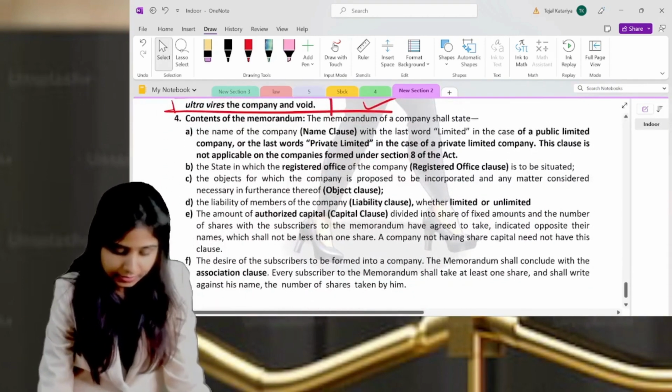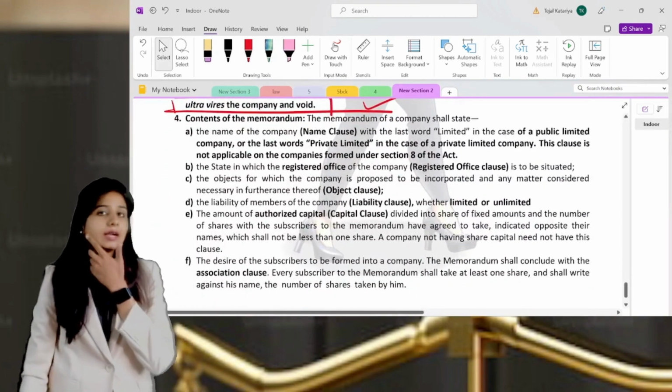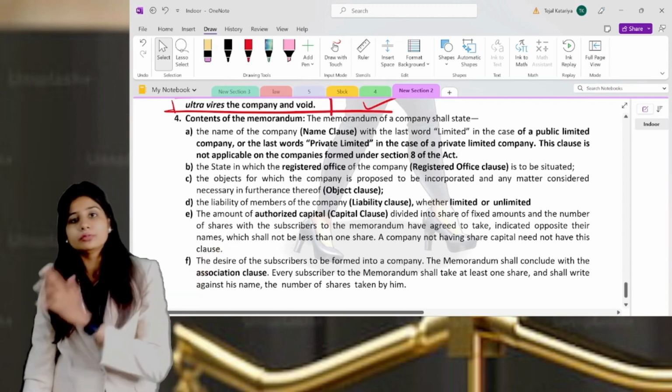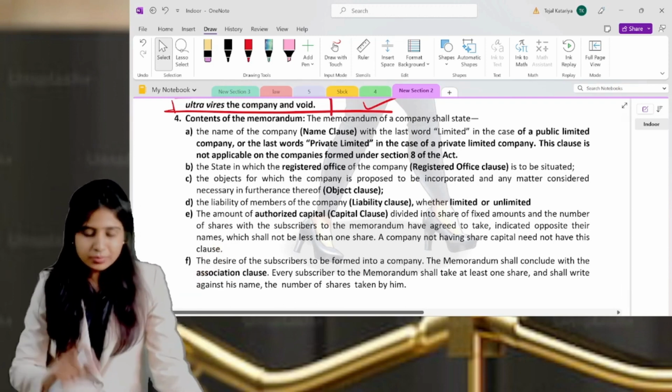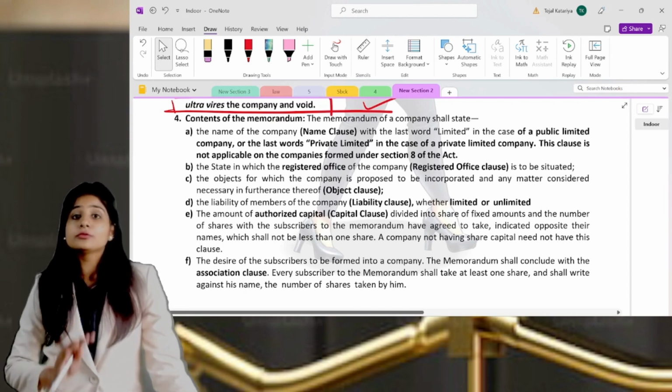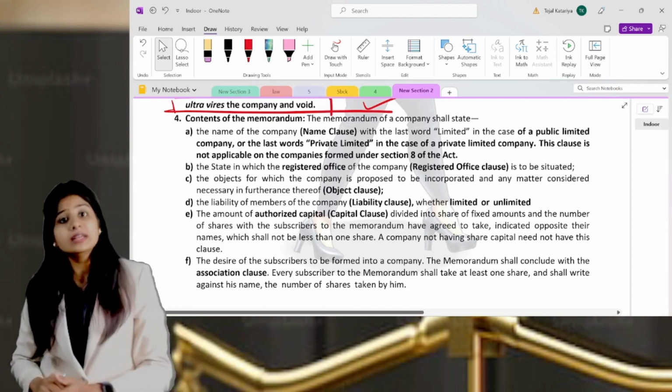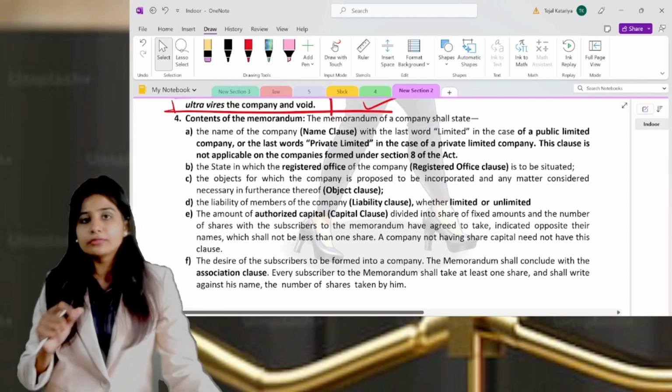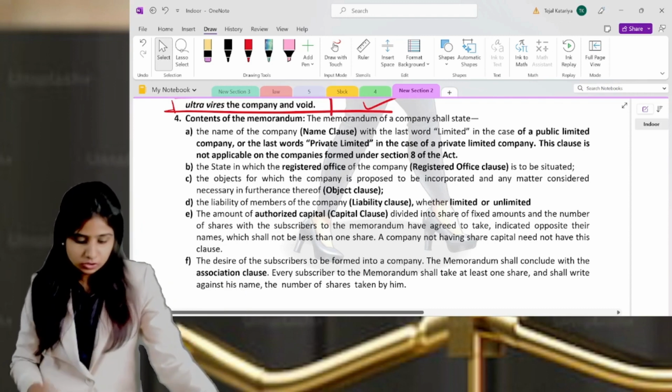Then next is the content. In the content of the memorandum, you have a lot of information given in the module. But as a summary, only this much important information is required. If the question asks for 6 marks only about the content, then you're supposed to modify this answer a bit. Otherwise, this much is sufficient.